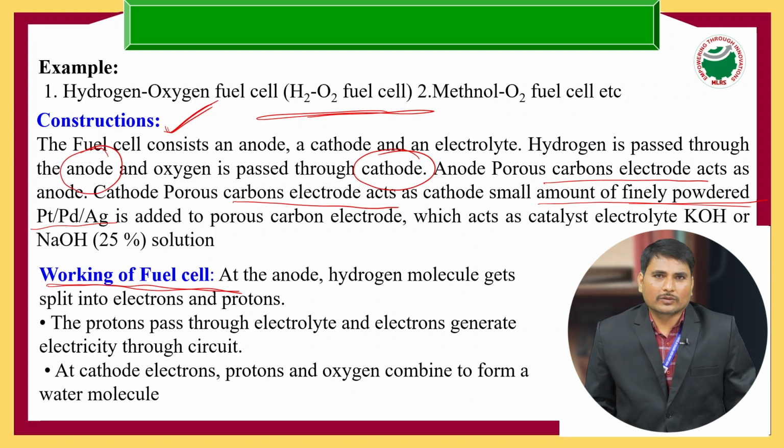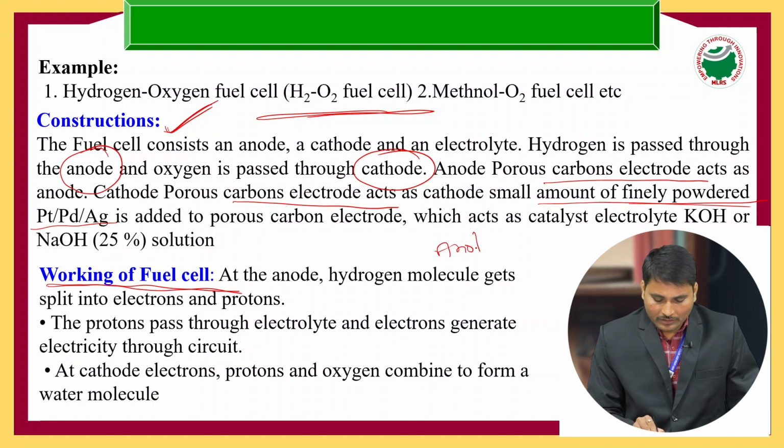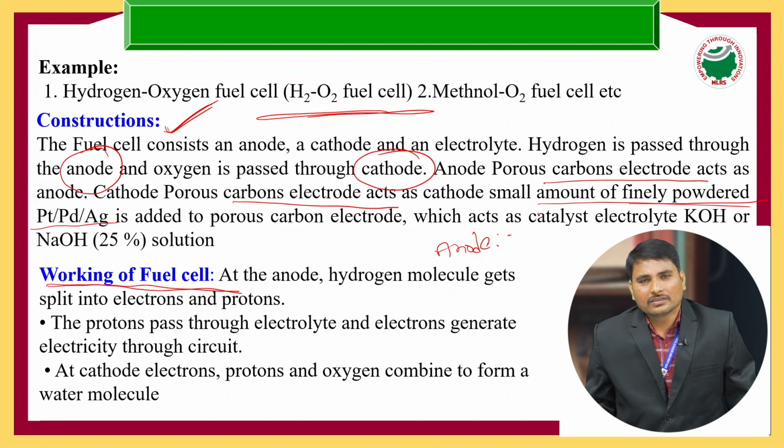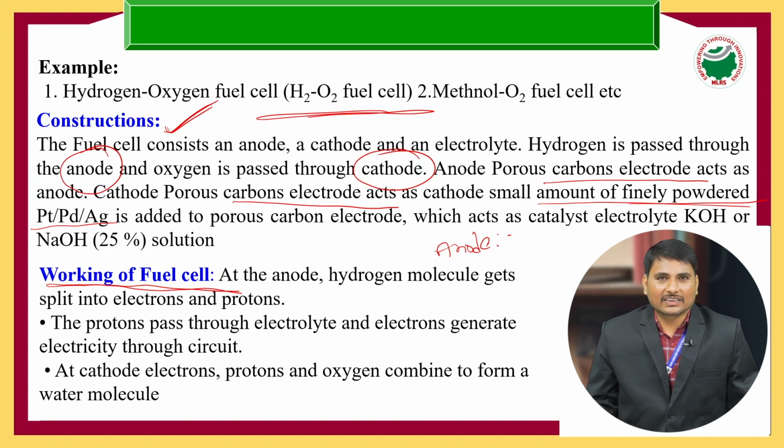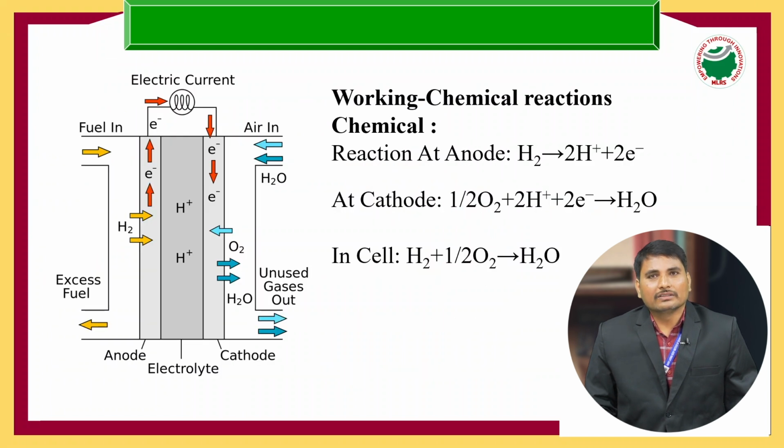In this hydrogen oxygen fuel cell, at the anode, hydrogen undergoes an oxidation process, releasing electrons and protons, which are H+ ions. These protons pass through the electrolyte and the electrons generate the electricity. At the cathode we supply oxygen, which helps as the oxidizing agent. To understand this working process with the help of simple chemical reactions, we will see.